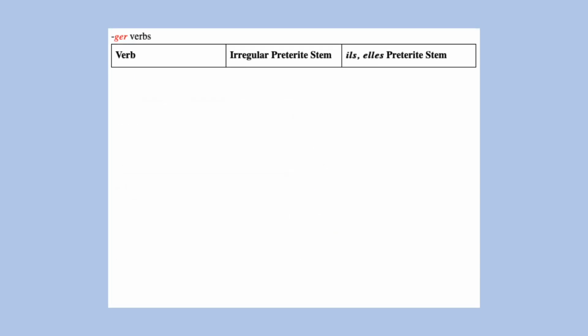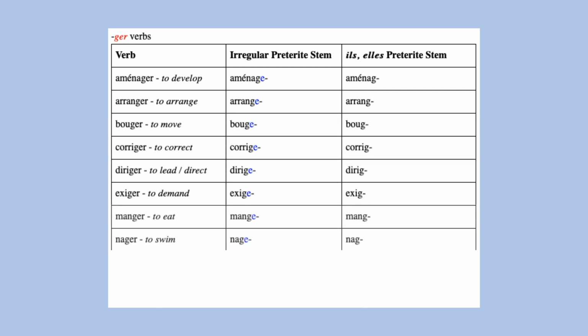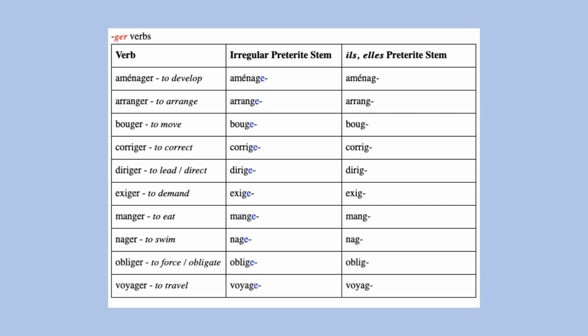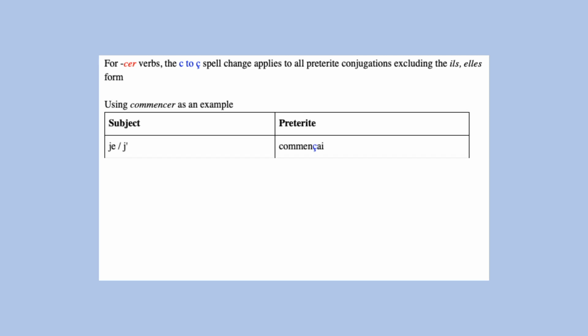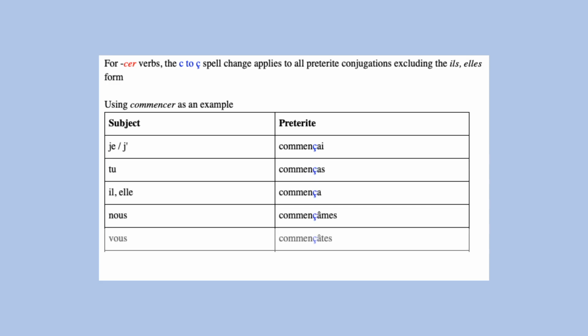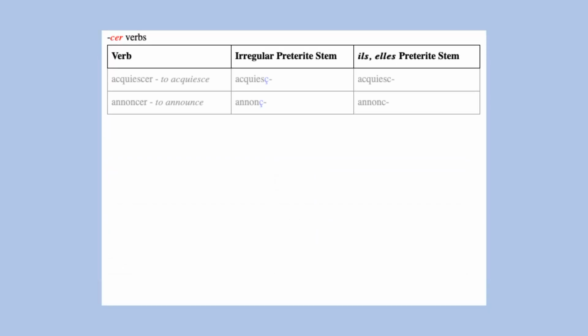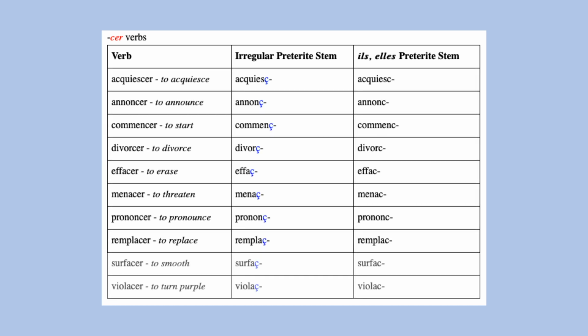Under the preterite, -ger verbs will include an E prior to the preterite ending in all forms with the exception of the plural ils, elles form, which will remain regular. -cer verbs will include a cedilla prior to the preterite endings in all forms, but again with the exception of the plural ils, elles form. So for commencer we have commençai, commenças, commença, commençâmes, commençâtes, commencèrent. So -cer verbs will have a cedilla in their preterite stem with the exception of the regular plural ils, elles form.